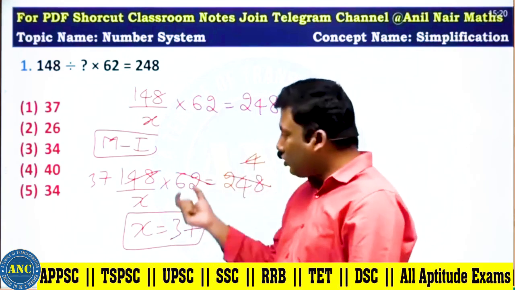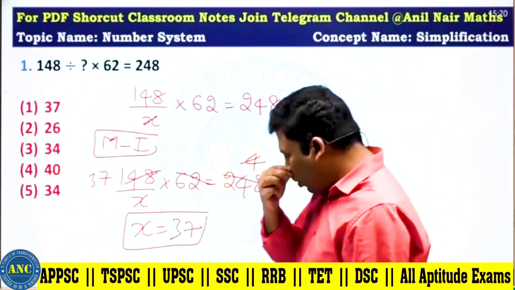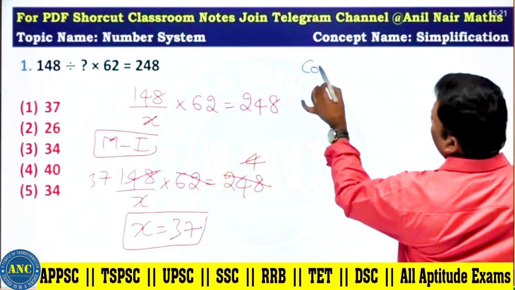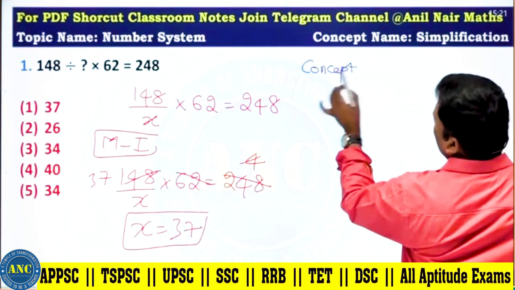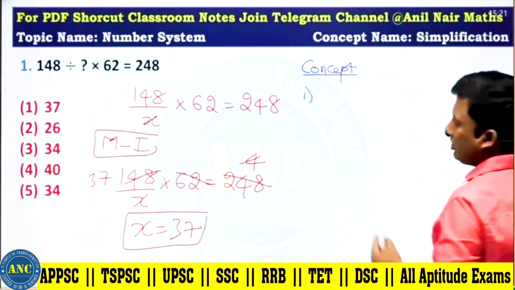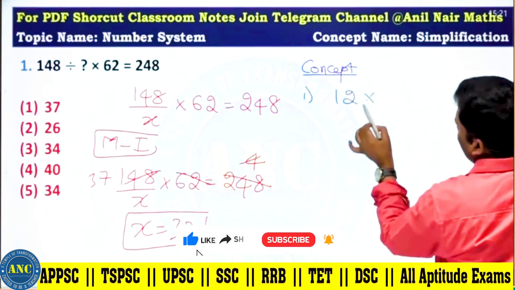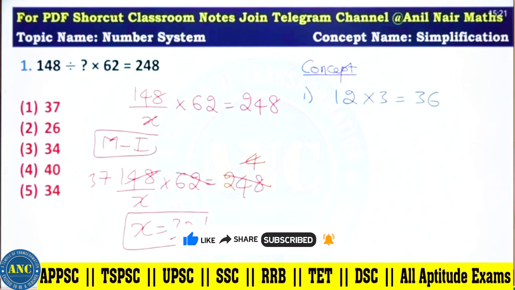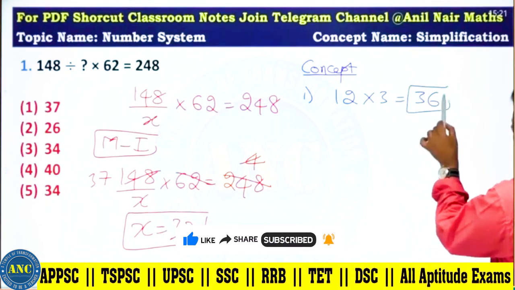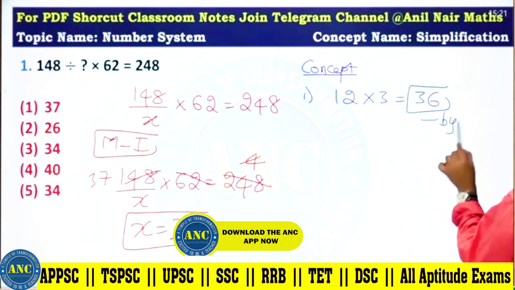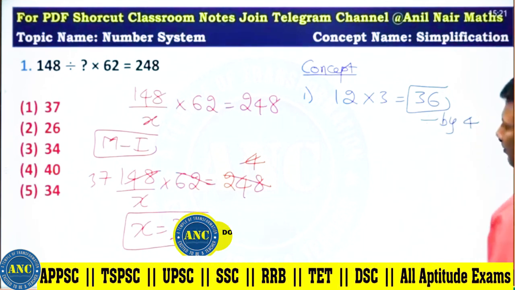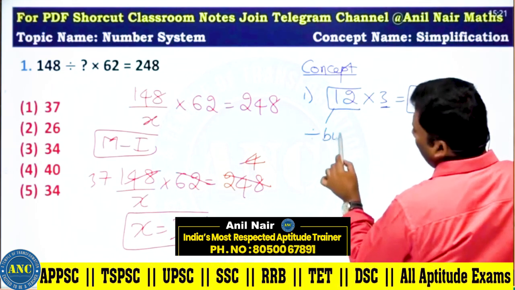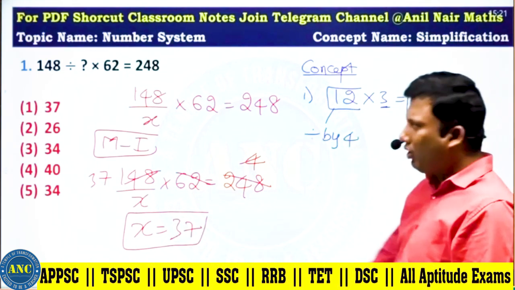Almost 100 out of 100 students will do this approach. I am not interested in teaching something you already know. For me, what is important is some concepts. Listen carefully, sir. First concept: 12 into 3 equals 36. 36 is divisible by 4, 3 is not divisible by 4, so 12 should be divisible by 4.